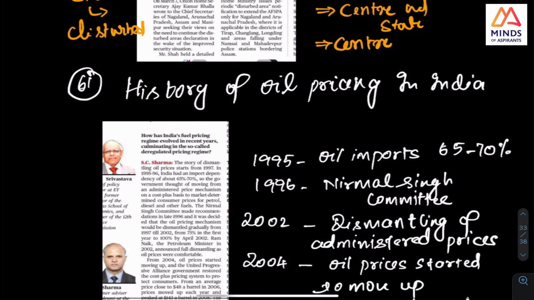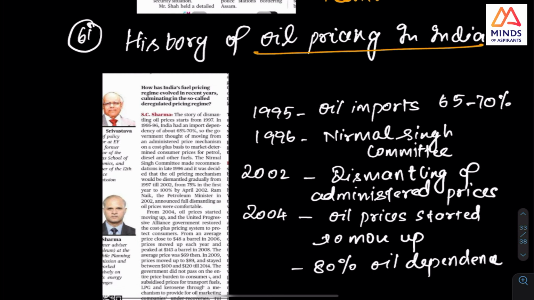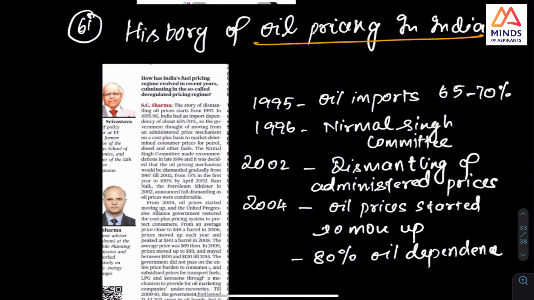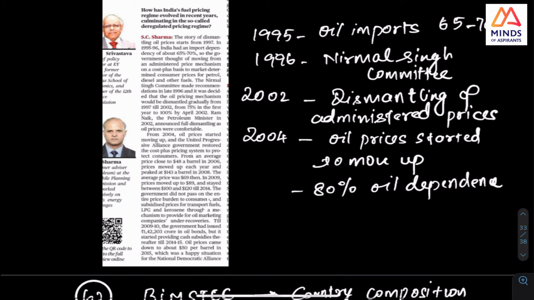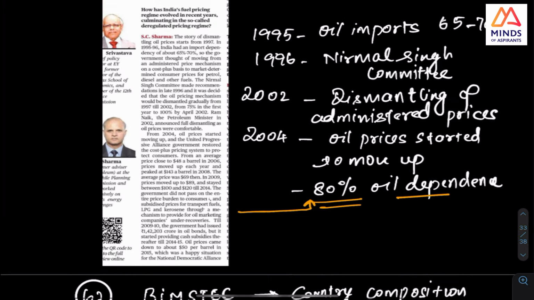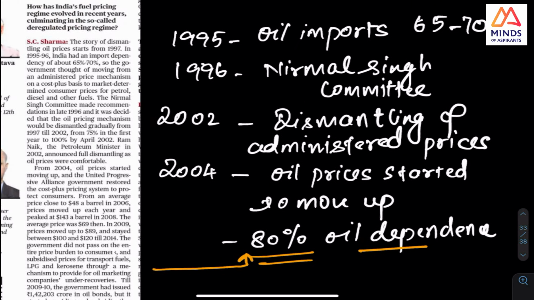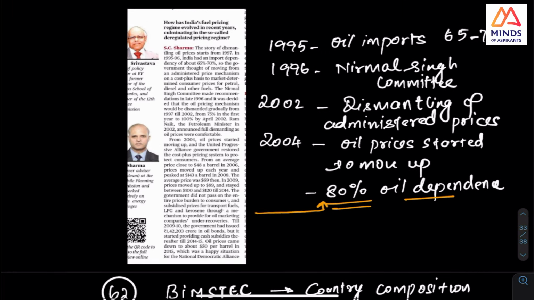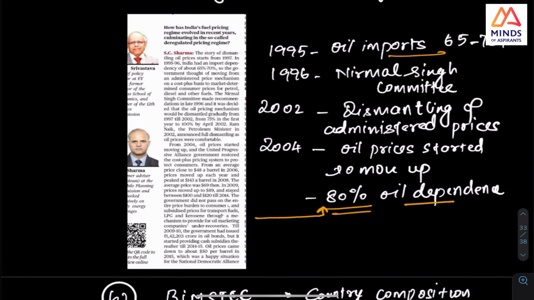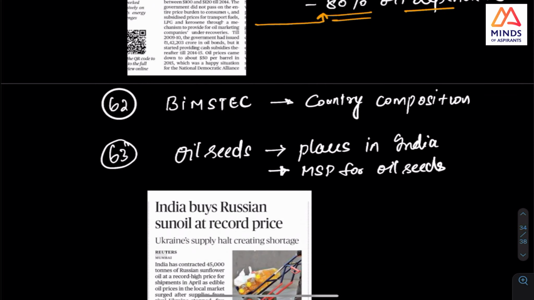Next is oil pricing in India. Oil prices in India have not had a one-day deregulation. The dismantling has happened over a very long time, and this was in the news. In this article, 80% of the oil we are dependent on. This was in the news, an article in The Hindu. I looked at how it improved from 60%, so we have 80%. Next is BIMSTEC.